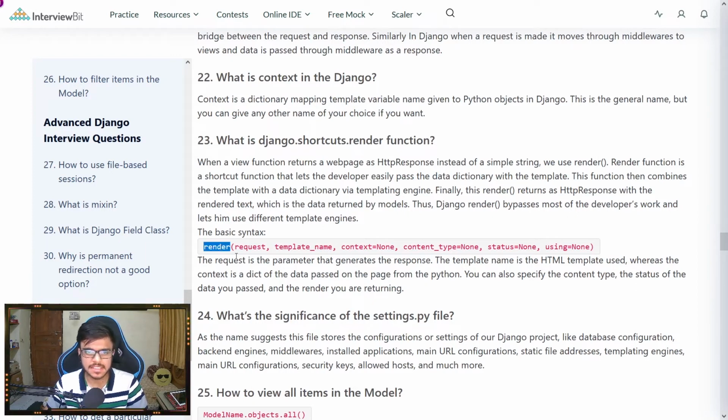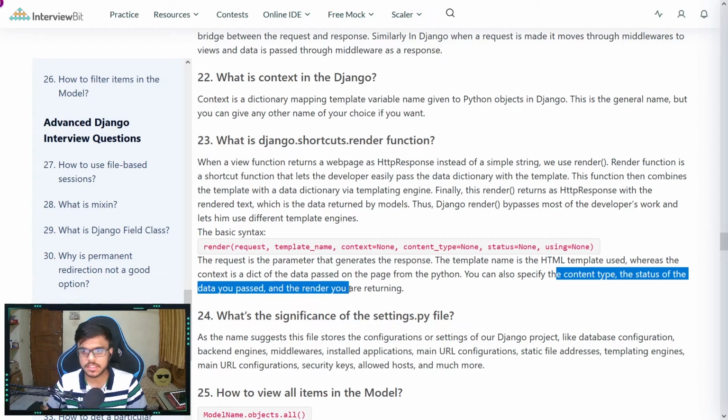The basic syntax is render, then we have the request, then the template name. The other options are optional, and are set to null by default. The request is a parameter that generates the response. The template name is the HTML template used, whereas context is the dictionary data passed on to the page from Python. You can also specify the content type and status of the response you are returning.